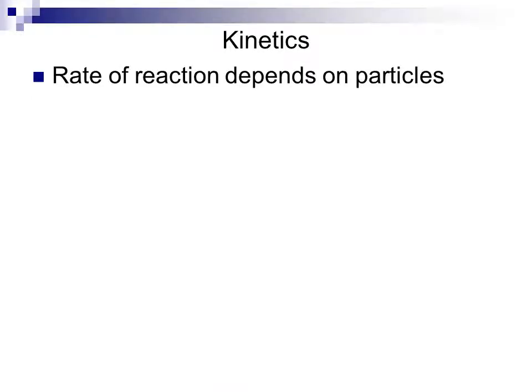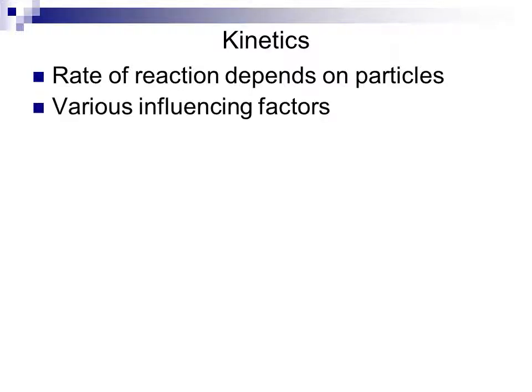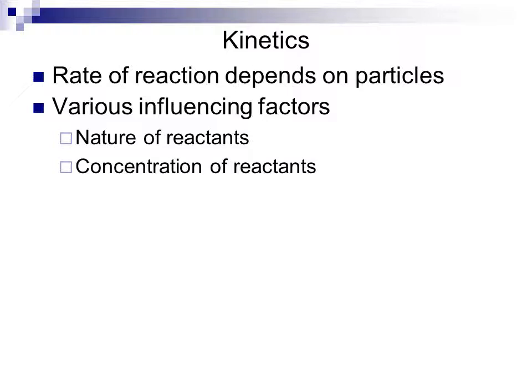Kinetic theories. The rate of a reaction depends upon the behavior of the particles that are in the reaction system. There are various influencing factors on the kinetic behavior of a system. The nature of the reactants, the way that they're comprised, the way that the reactants are split up, all of this will affect the rate the reaction undergoes. The concentration of reactants will affect the kinetics, as we've seen with the rate law and the time-integrated rate law.